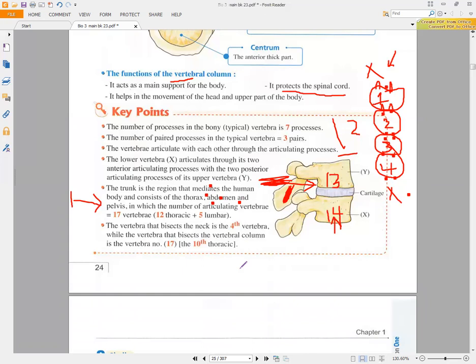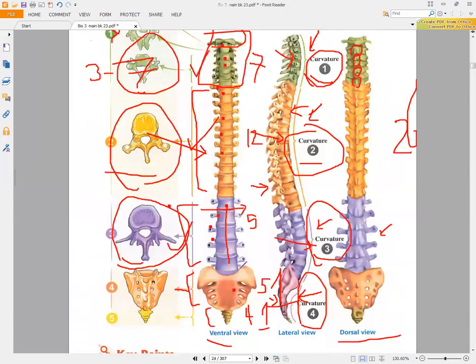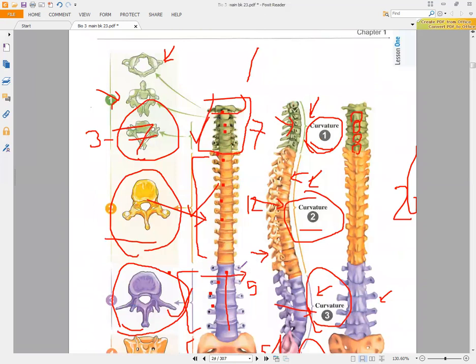If I ask you about the vertebra that bisects the neck, you will go to this diagram. We have here 7 vertebrae. So the 7 we divide by 2, and the result here will be 3.5.